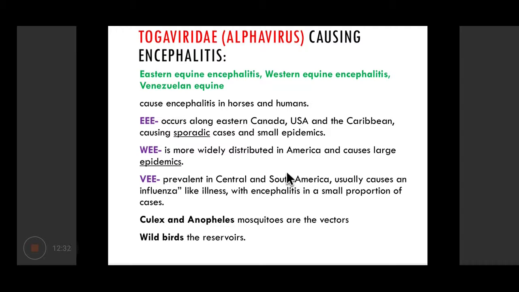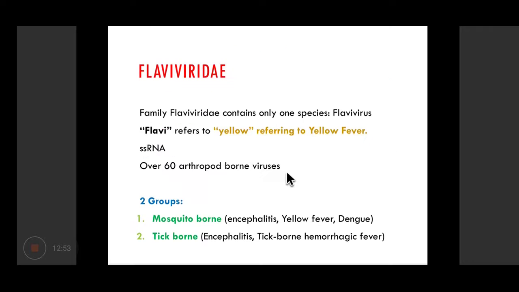Western equine is distributed more widely in the Americas, causing large epidemics. And Venezuelan is prevalent mainly in Central and South America. They are transmitted by Culex and Anopheles mosquitoes, and wild birds can serve as reservoirs for this disease. So that was about the Togavirus, not found in India. Coming to Flaviviridae, Flaviviridae contains only one genus, that is flavivirus.